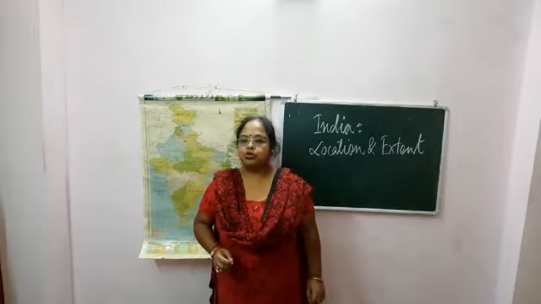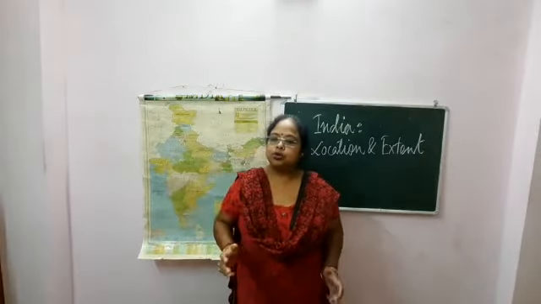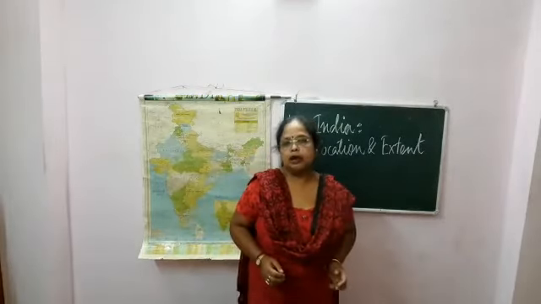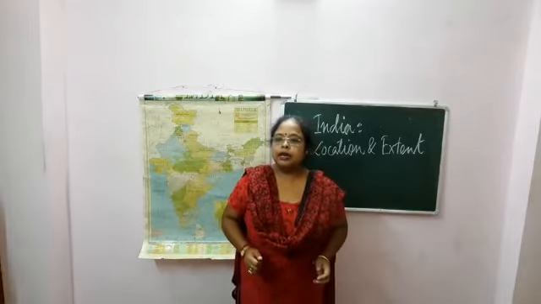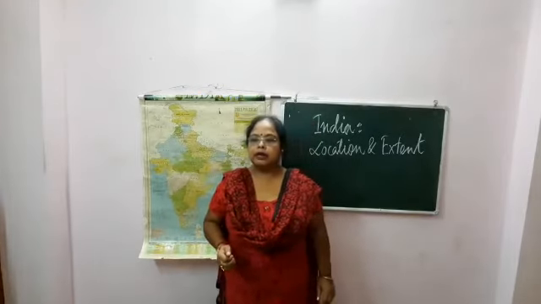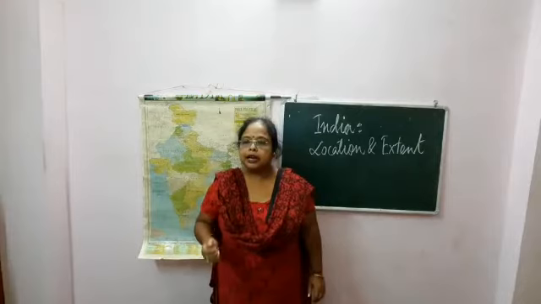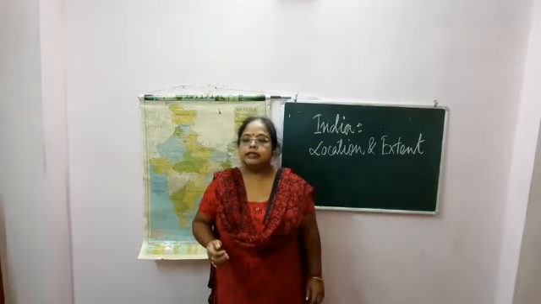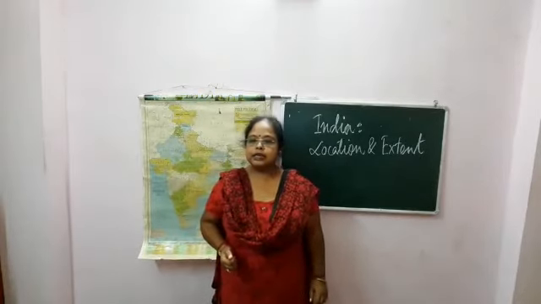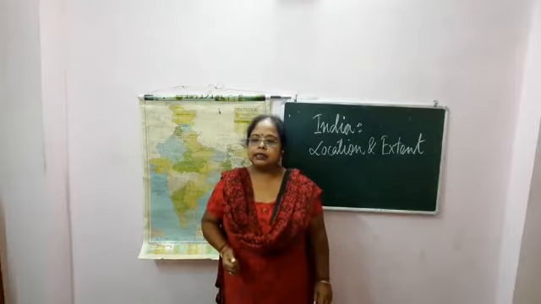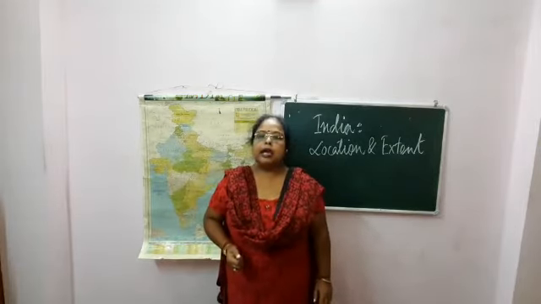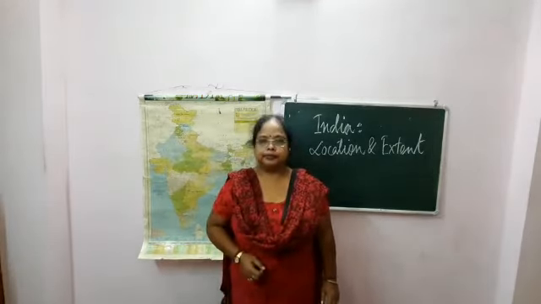It is about 2.4% of the total land surface of the earth. Now, let's see some countries: Russia, Canada, China, United States of America, Brazil, Australia, and India.